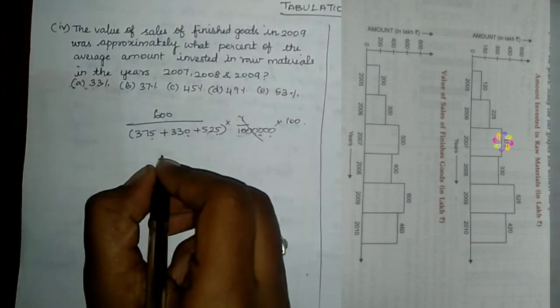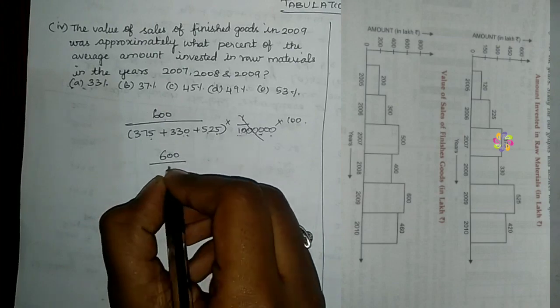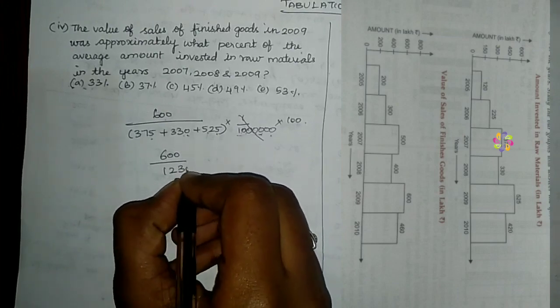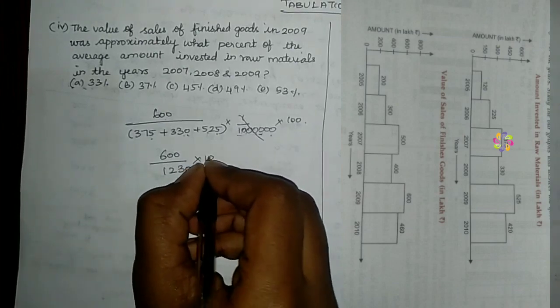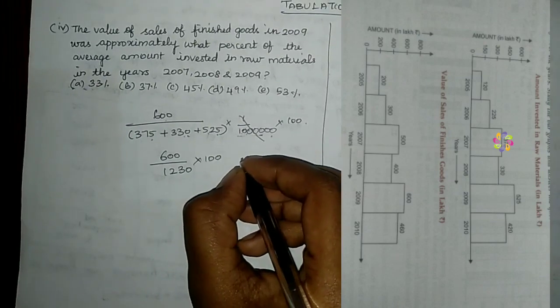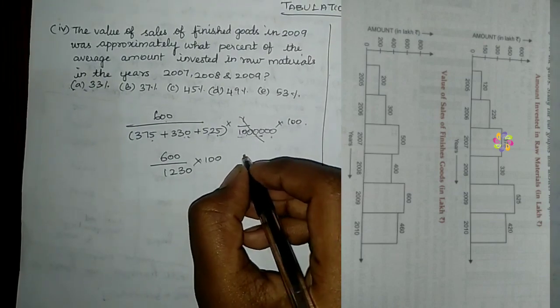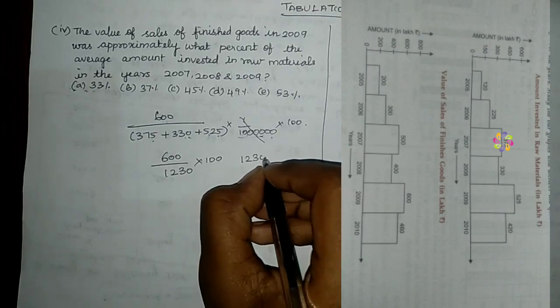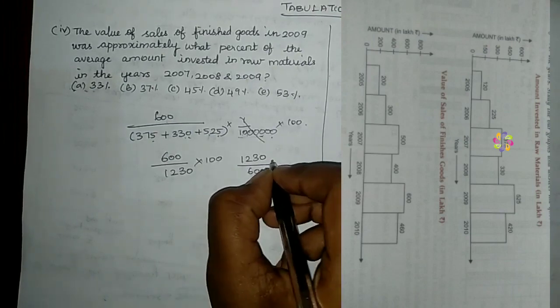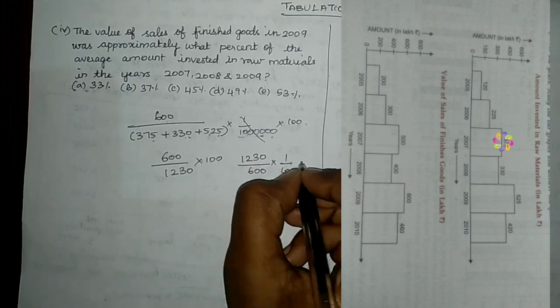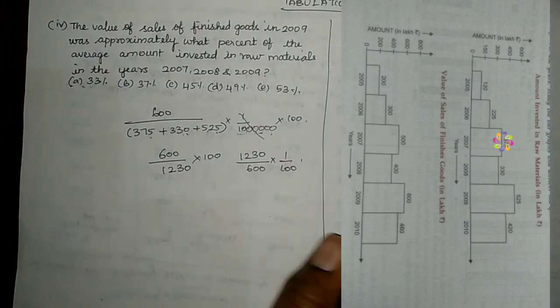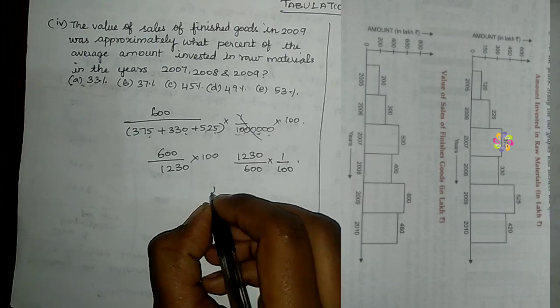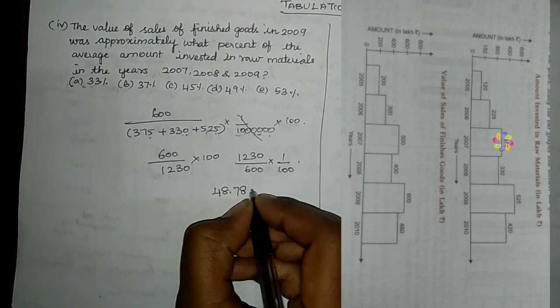After solving this, 600 by 1230, into 100. So the percentage we'll be getting after reversing is 1230 by 600 into 1 by 100, and after that we'll be getting the value 48.78 percentage.